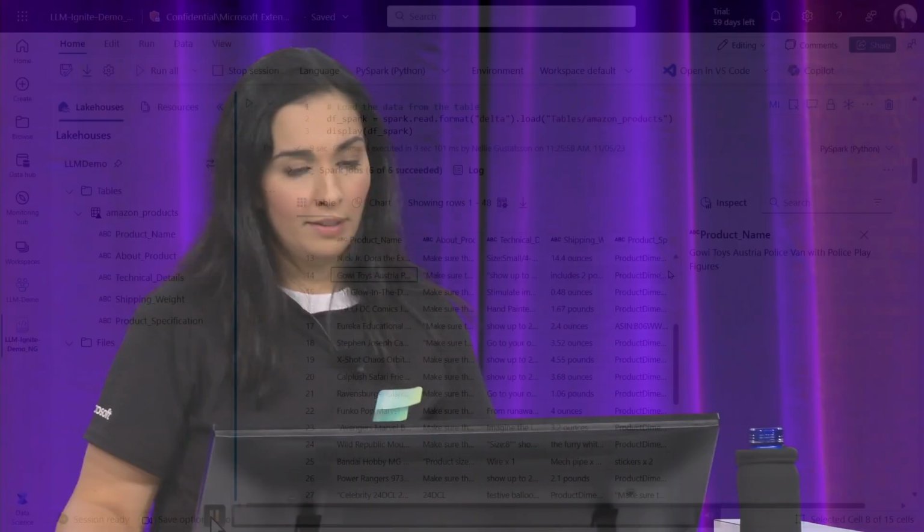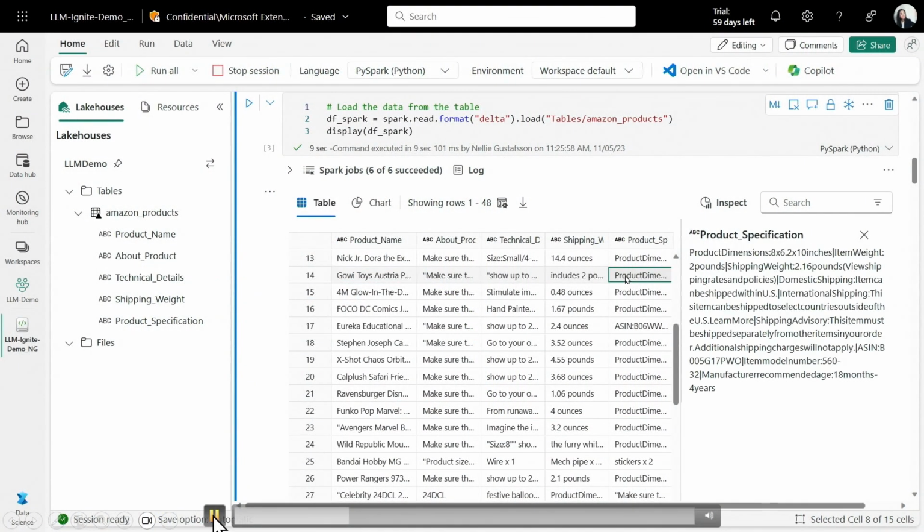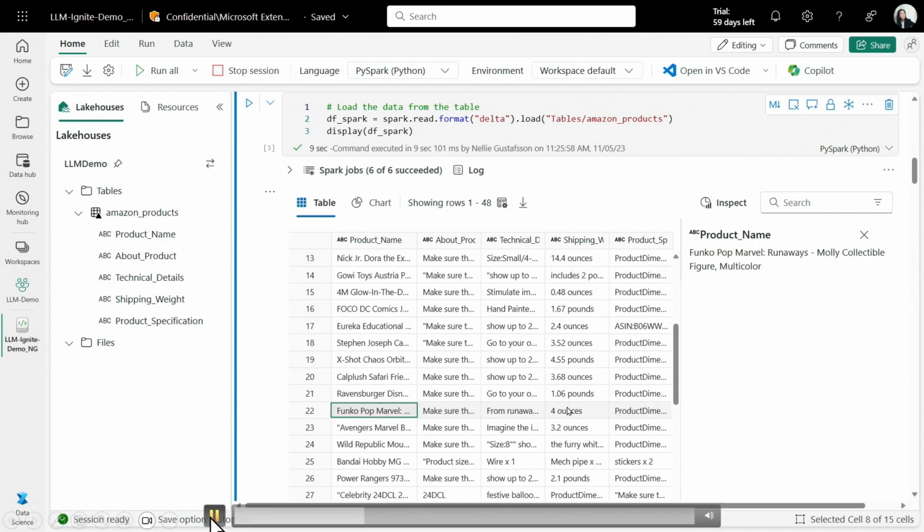So here you see the table, basically the type of data it contains. You see the product names. You also see the product specification column here, and you can see that it's not very easy to parse, but it's text. And I would probably need to write a large amount of code to be able to even just parse and extract phrases from this. But yeah, let's take a look at how we can make this easier.